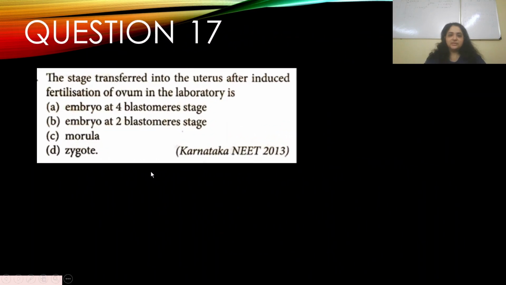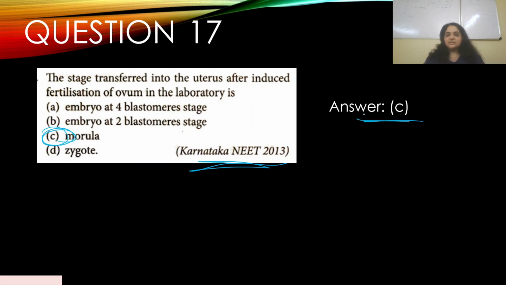Question number 17. The stage transferred into the uterus after induced fertilization of ovum in the laboratory is, Karnataka NEET 2013. A, embryo at 4 blastomere stage. B, embryo at 2 blastomere stage. C, morula. D, zygote. The stage transferred into the uterus is usually the morula.